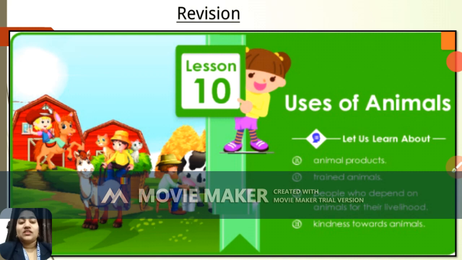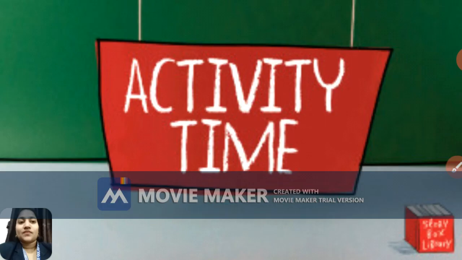We have done with lesson number 10, that is uses of animals. So overall we have done the revision of 3 lessons, that is lesson number 8, 9 and 10. And we have also seen the revision part of lesson number 14. So let's move ahead. Now it's time for activity, right? Based on these lessons only, we are going to do some activity questions. Okay, so are you ready? Let's start.